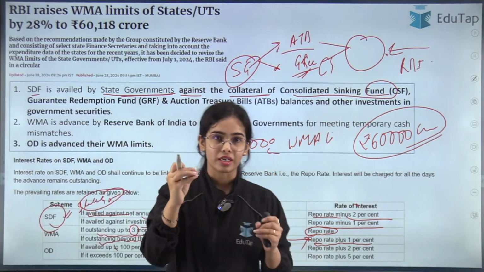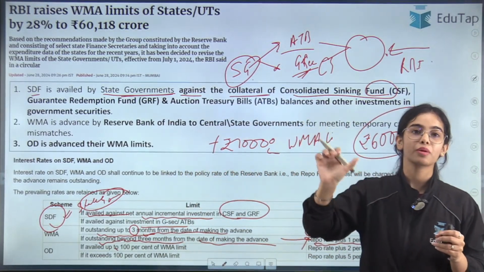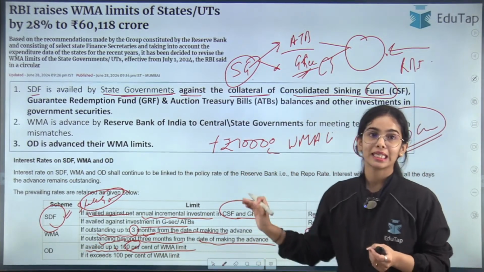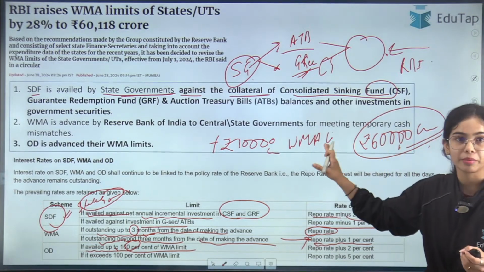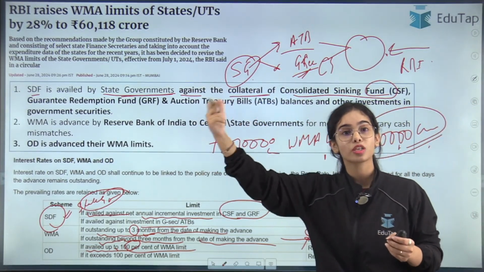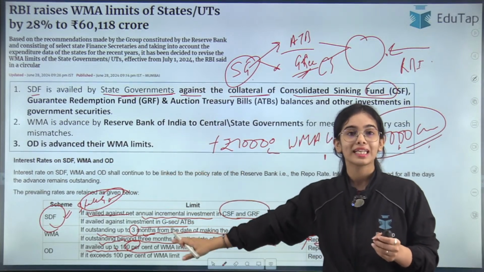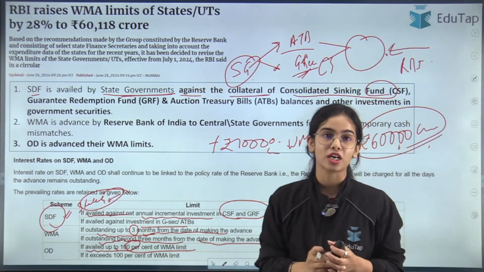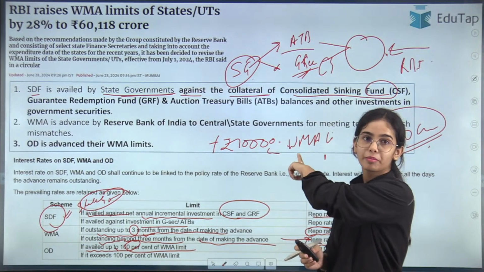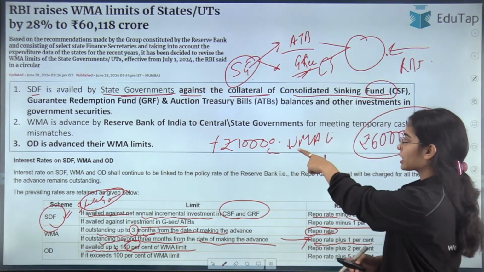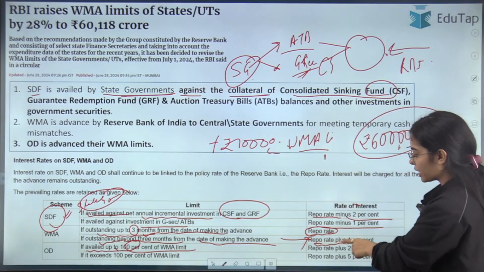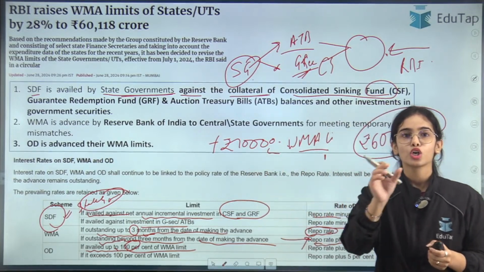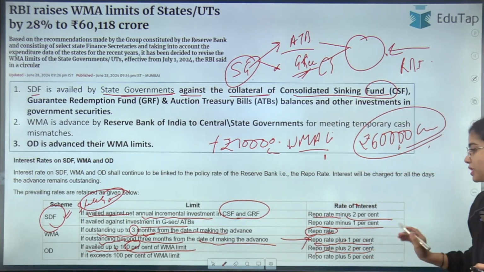So that is overdraft, you are taking too much money, or extra money, than the WMA limit. So overdraft, if availed up to 100% of the WMA limit, that is, if 60,000 crores is the WMA limit and the state governments are asking for 60,000 more, that is up to 100% of the WMA limit, then should the rate be charged more or less? The WMA rate is repo rate, and if you are keeping WMA for a higher period of time, you have to pay repo rate plus 1%. Now if you are taking overdraft, if you are taking more of the loans, you should be paying higher also, that is repo rate plus 2%.